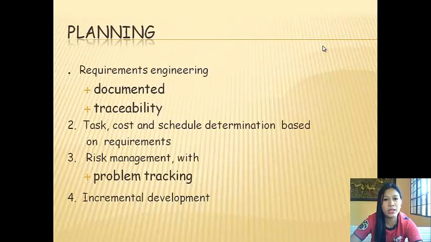The planning. The first is requirements engineering, documented with traceability. The second is task, cost, and schedule determination based on requirements. The third is risk management with problem tracking. And the fourth is incremental development.